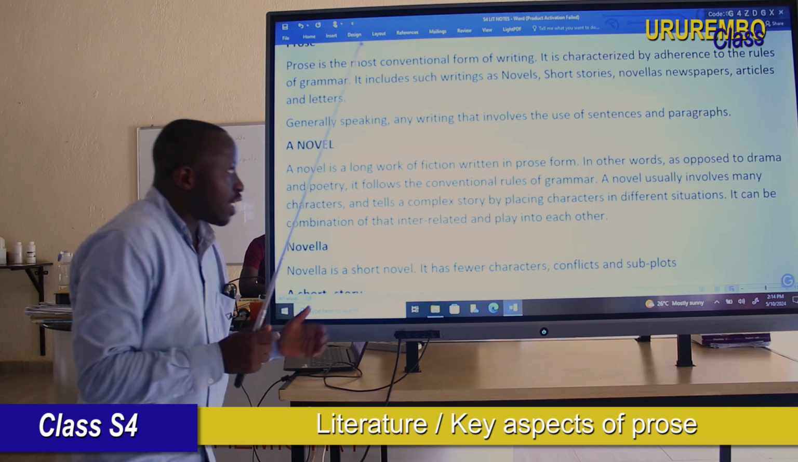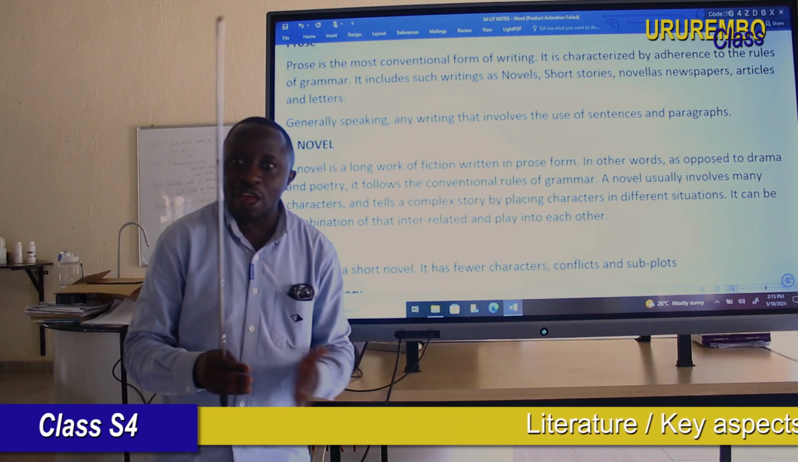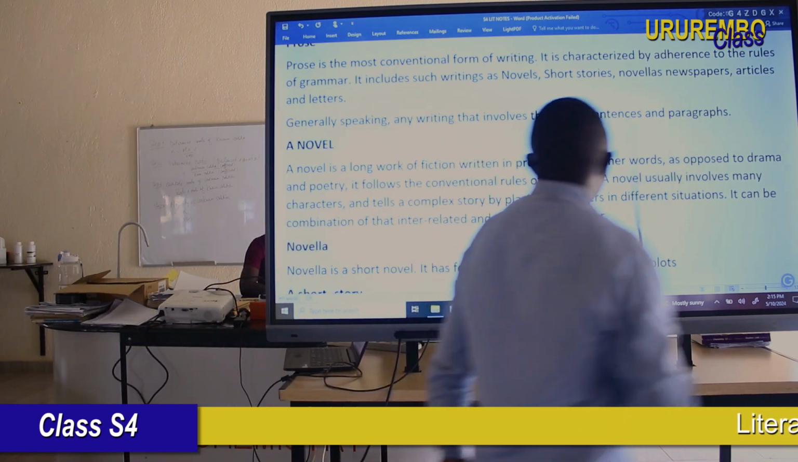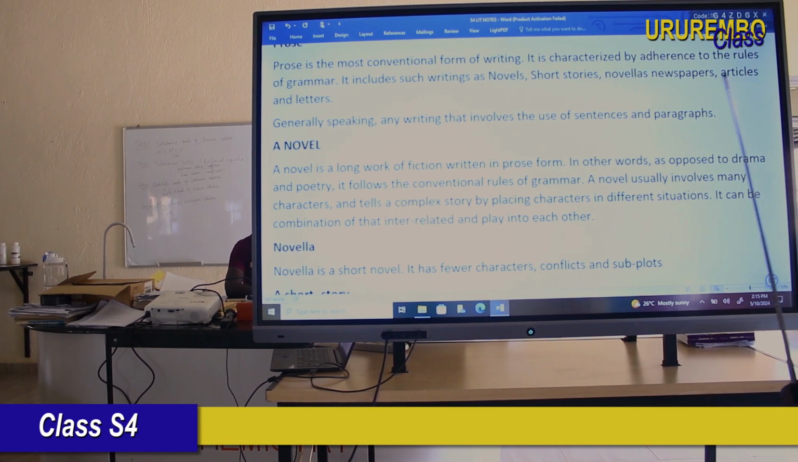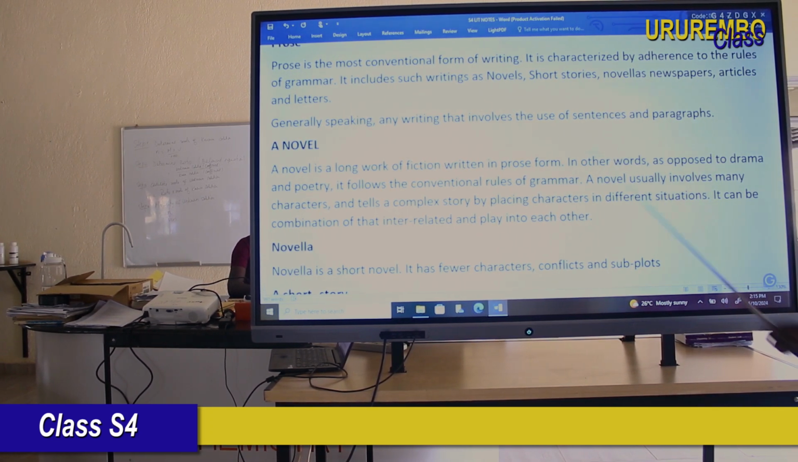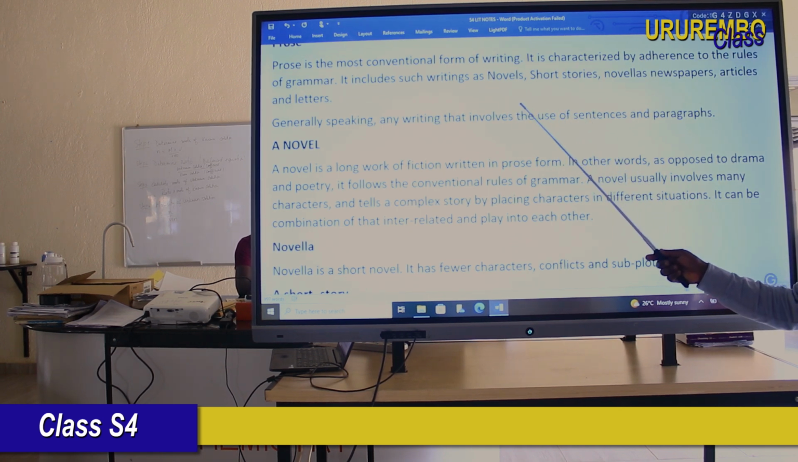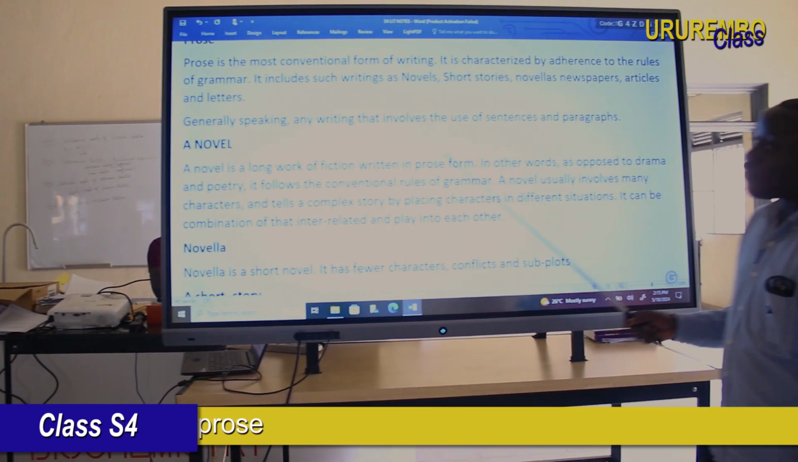After paragraphs we have a page. After pages we have chapters. And after chapters we have a book. So now you can see, dear student, when you're asked to provide examples of prose, these are examples. We have novels, short stories, novellas, newspapers, articles, and letters.